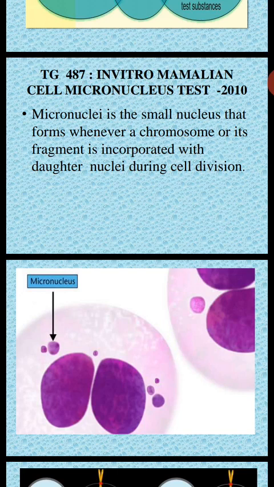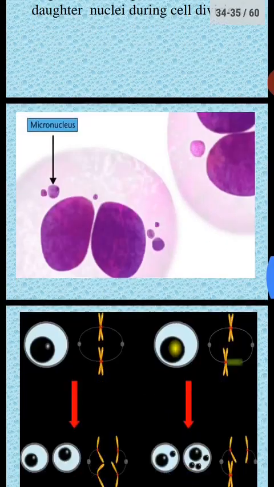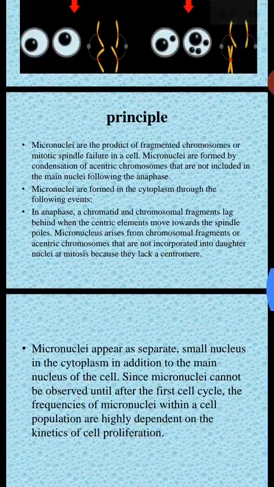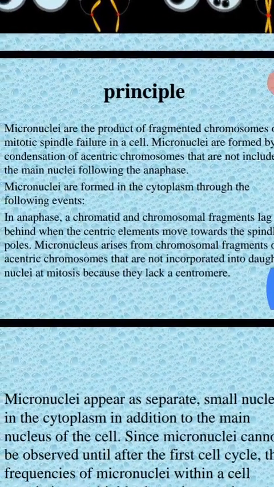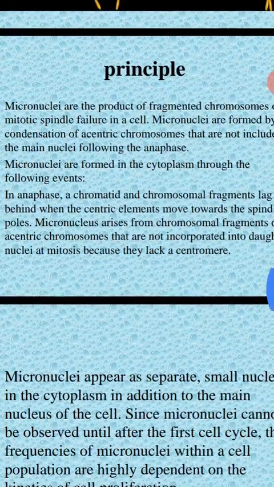What is a micronucleus? Micronuclei are small nuclei that are products of fragmented chromatid and chromosomal fragments.